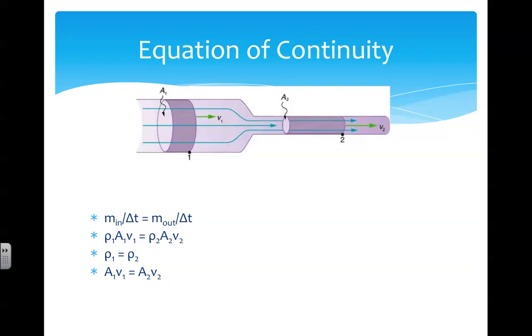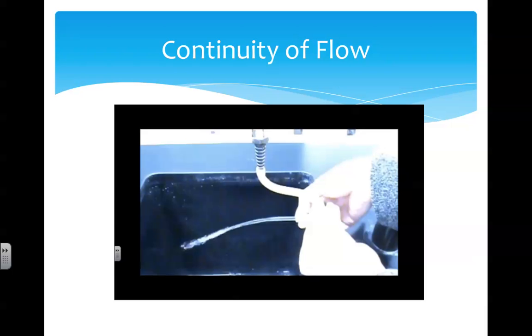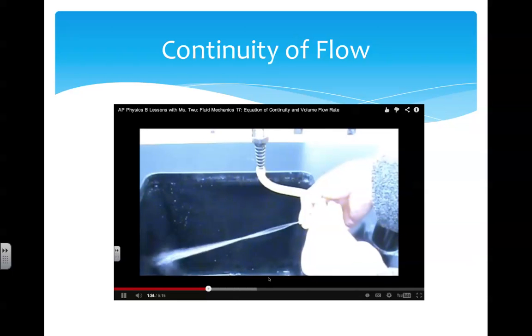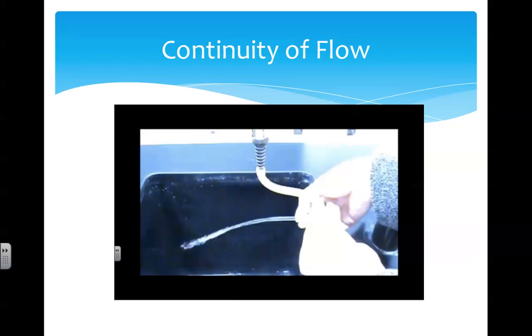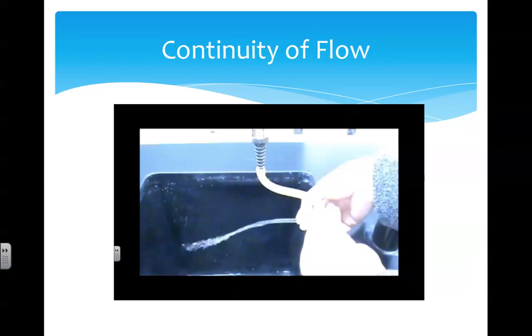This is known as the equation of continuity, which states that when there's a larger area opening, the fluid moves with a lower speed. And when there's a smaller area opening, the fluid must be moving at a greater speed so that it flows steadily without accumulation or compression. You may be aware of this relationship already. When you pinch the end of a hose, creating a smaller area opening, the fluid exits the hose with a greater speed. When you have a larger area opening, the fluid exits the hose with a lower speed.